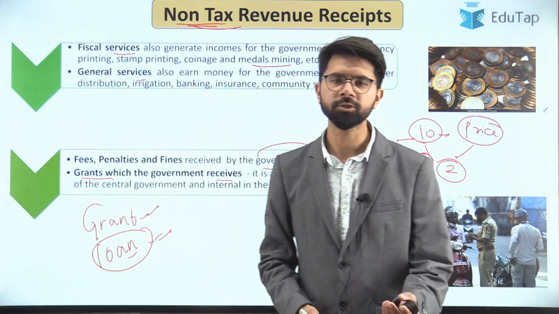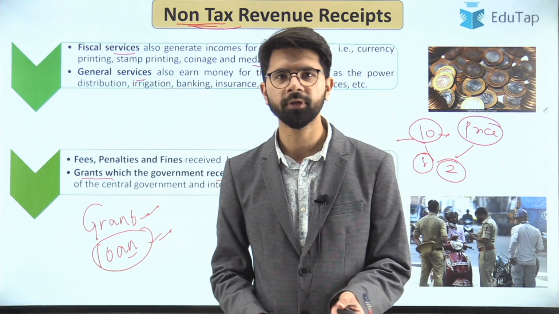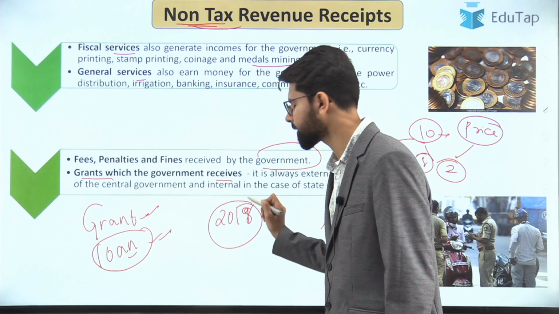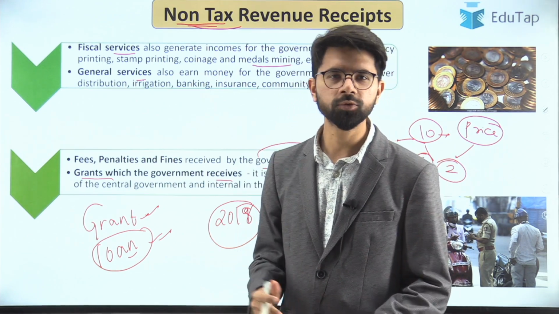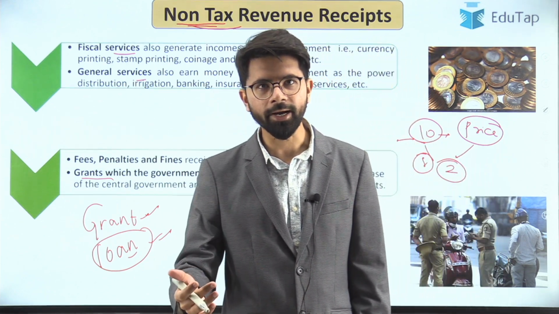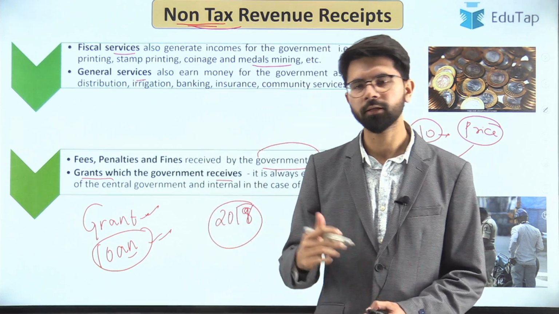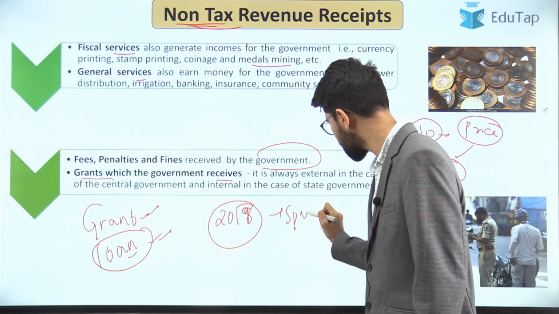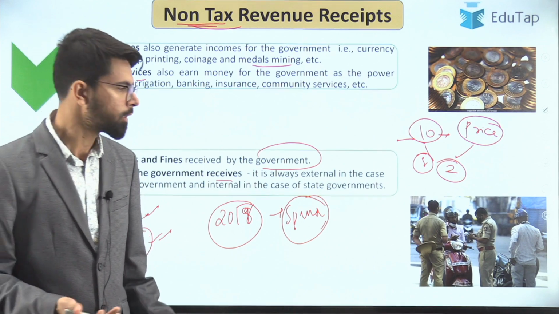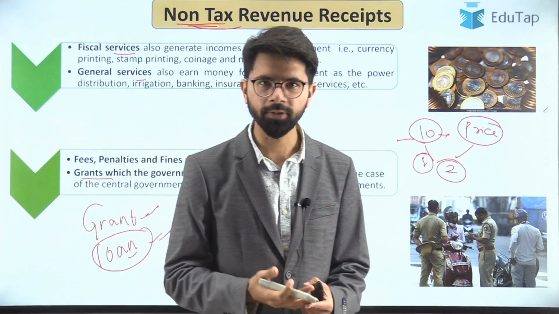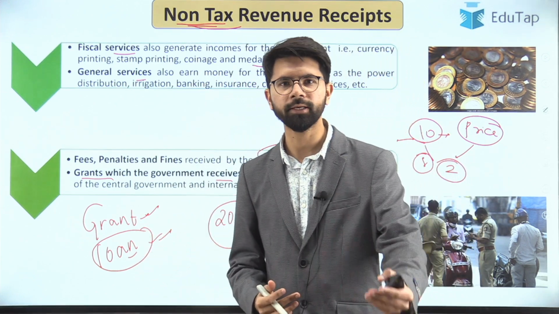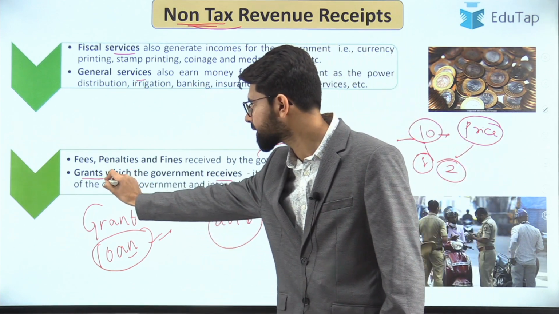During times of crisis, just to quote you an example, in roughly 2018, Kerala had faced huge floods. So there were a few governments, such as Saudi Arabia and other West Asian governments, willing to pay grants so that the government can spend money on the infrastructure that had been demolished during the floods of Kerala. That is, there is no obligation on the Indian government to return it. So all that sort of money is known as grants.